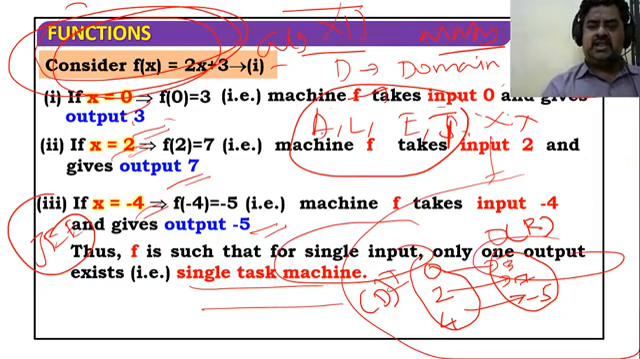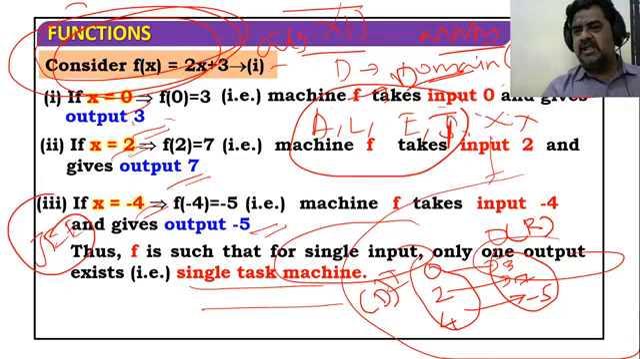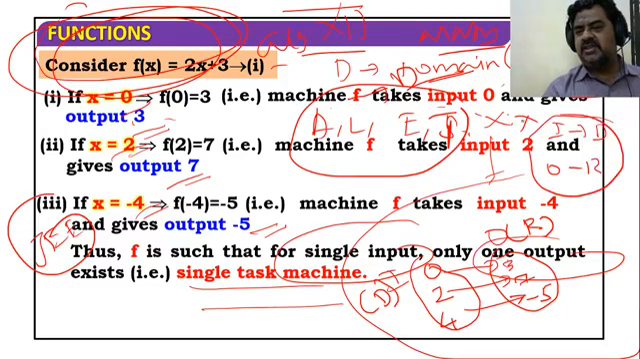Okay, the name of the input is always known as domain. This is known as domain. The output is known as range. What is your domain? The input is your domain, the output is your range. Okay, so this is the best example.